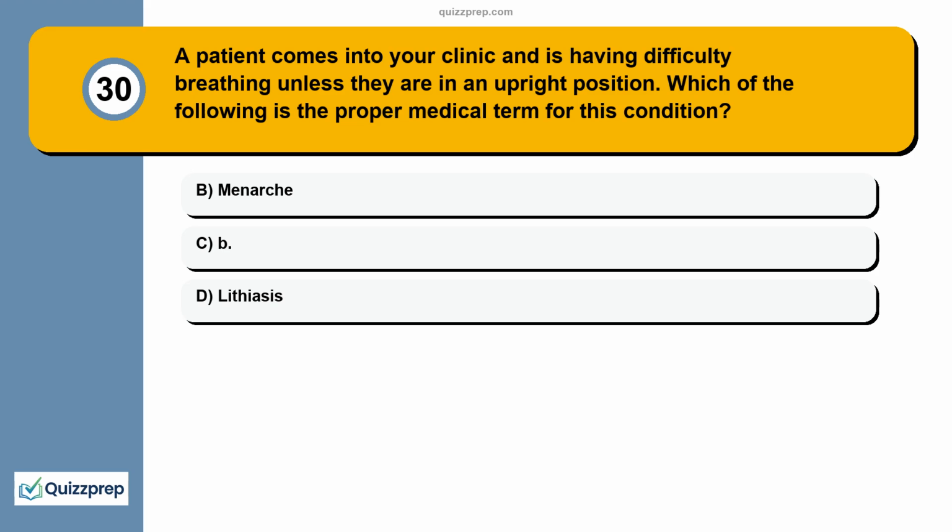Question 30. A patient comes into your clinic and is having difficulty breathing unless they are in an upright position. Which of the following is the proper medical term for this condition? A. Menarche. B. Lithiasis.